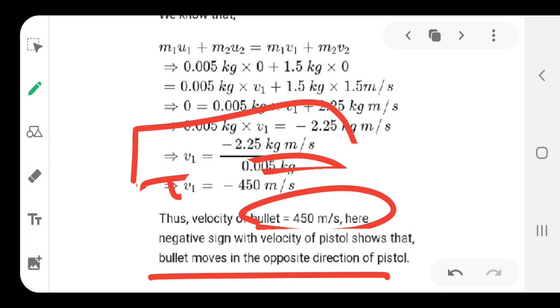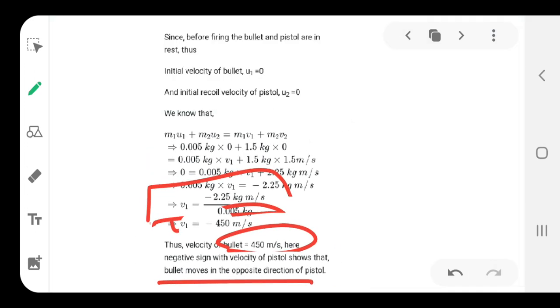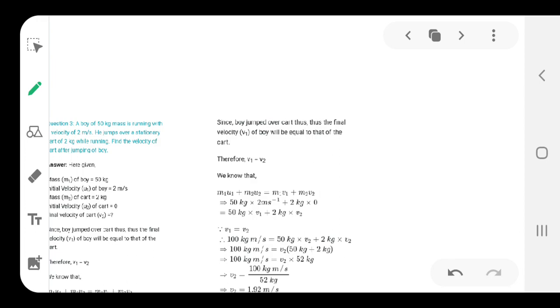So, you can see in both these numericals we have used the law of conservation of momentum. Please make sure these laws are very firm in your mind, and similarly we will use the same relations for other numericals also.